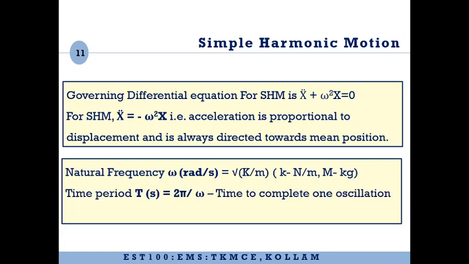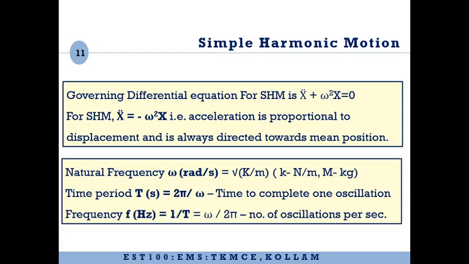Now another quantity that we have to understand is time period. Time period is represented in seconds, and the formula for time period is 2 pi by omega. Time period means the time taken to complete one oscillation, that is, to complete one to and fro motion. And frequency f, whose unit is hertz or second raised to minus 1, is 1 by time period. It can also be written as omega by 2 pi. Frequency means the number of oscillations or cycles completed in 1 second, cycles per second.